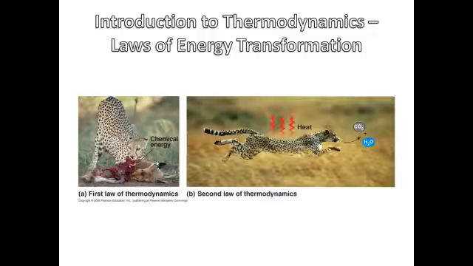On to the second law of thermodynamics. In any transfer of energy from one form to another, some of the energy is converted to heat, like in this example of the sprinting cheetah. Heat is non-usable by organisms to perform work, so it is lost to the organism. Remember, energy can be neither created nor destroyed, but it can be in a form of such low potential energy that it is no longer useful. To use the diver example, once you hit the water, you can't fall any further toward the water. You have to climb back up the stairs to the platform.